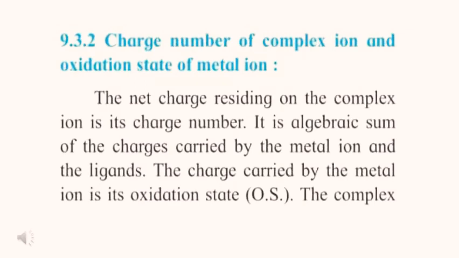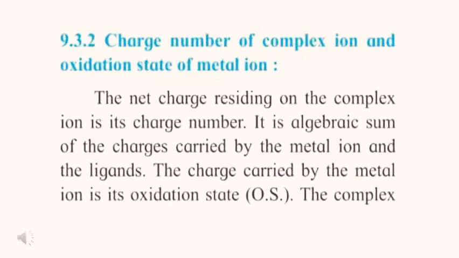Charge number of the complex ion and oxidation state of the metal ion. The net charge residing on the complex ion is its charge number. It is the algebraic sum of the charges carried by the metal ion and the ligands. The charge carried by the metal ion is its oxidation state.